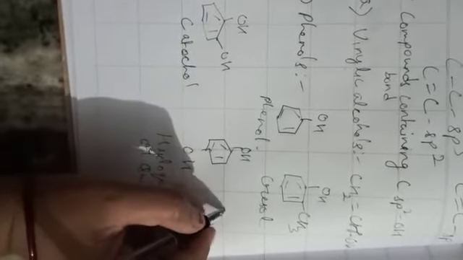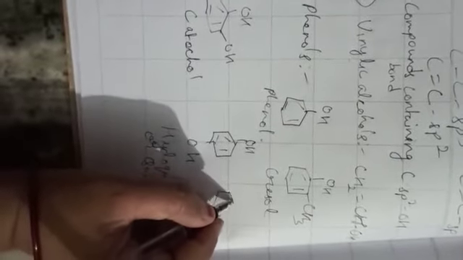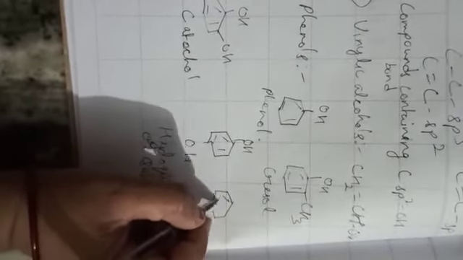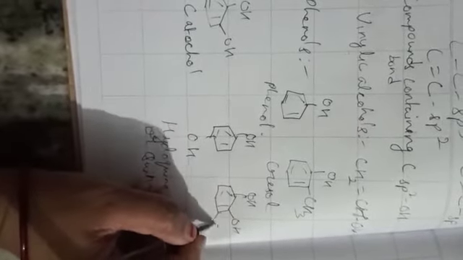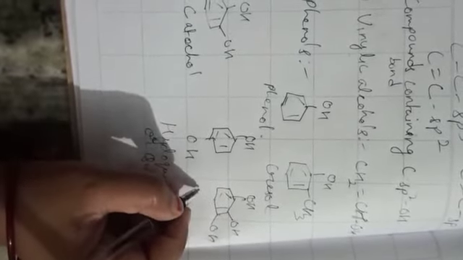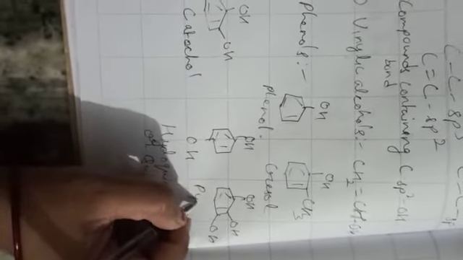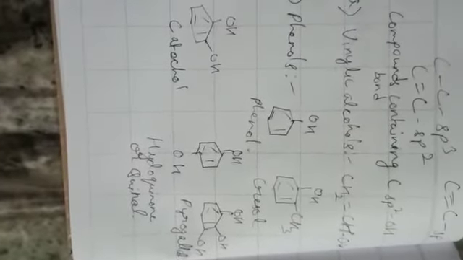Okay, similarly when we have three hydroxyl groups adjacent to each other, then in that case it is known as pyrogallol. Okay, so these are a few derivatives of phenols.